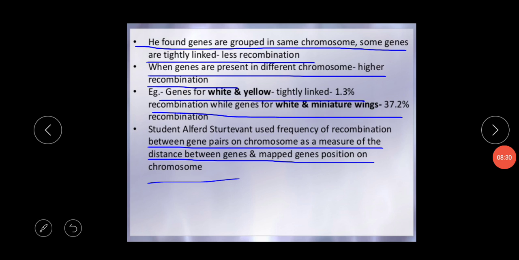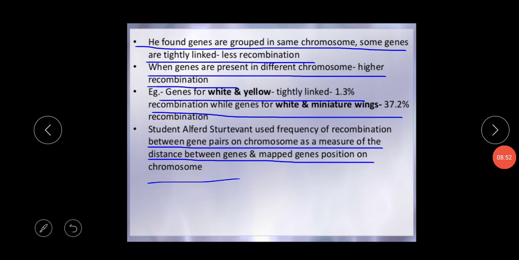When all the genes are linked together in a single chromosome, they constitute a linkage group. I am repeating again: the definition of a linkage group is that when all the genes are linked together in a single chromosome, that is called the linkage group.